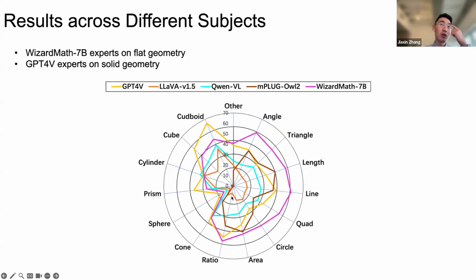We also show results across different subjects. We can see that WizardMath 7B, the purple line, is an expert on flat geometry, and GPT-4V, the yellow one, is better at solid geometry, like cuboid, cube, cylinder, prism, sphere, and cone.